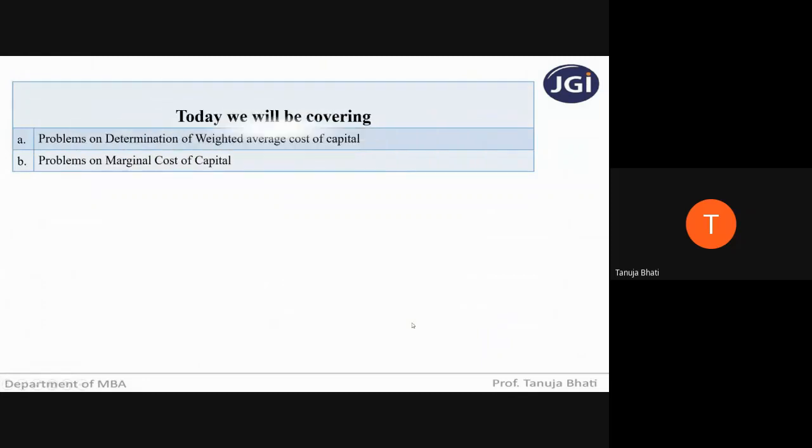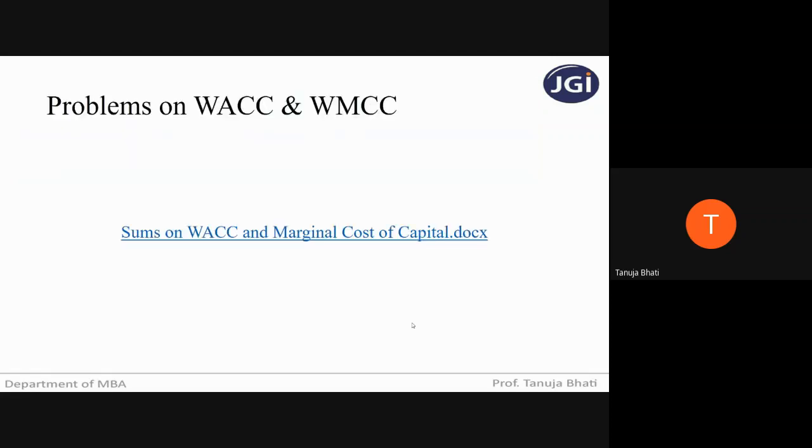So we are just remaining with knowing how to solve the problems on the determination of weighted average cost of capital and problems on marginal cost of capital. So today we will be covering the problems.